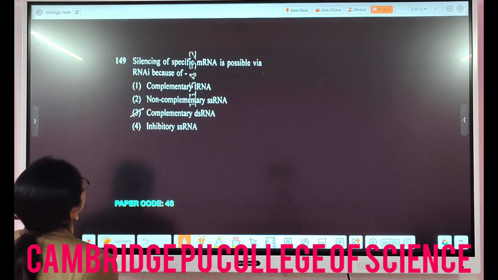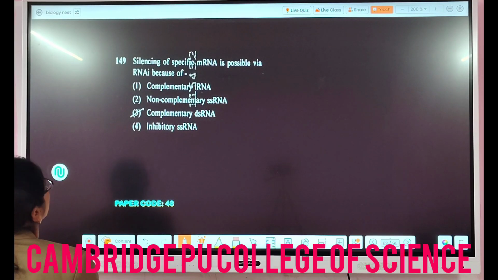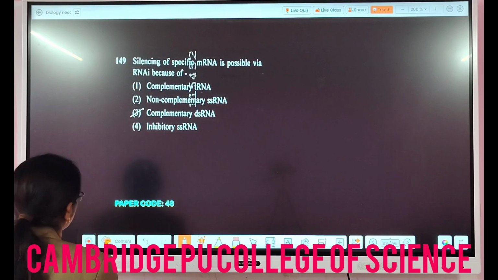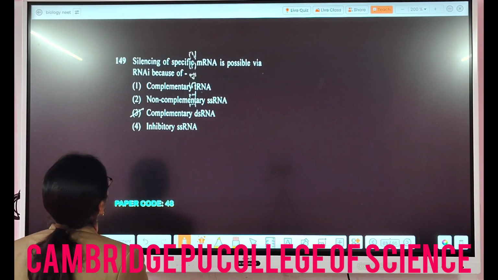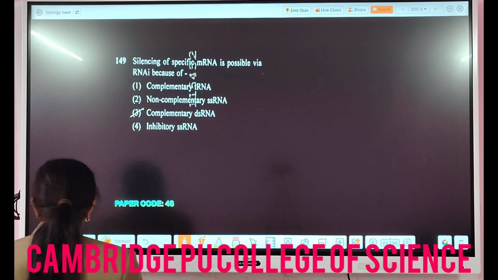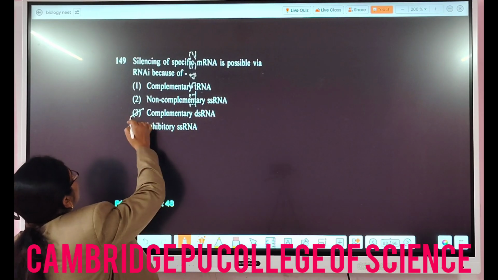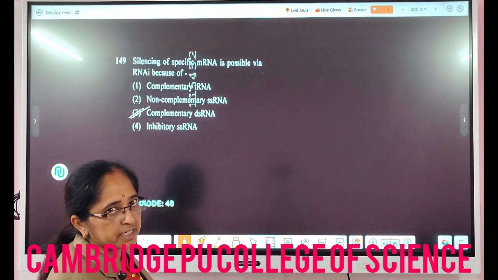Silencing of specific mRNA is possible via RNA interference. So is it complementary tRNA, non-complementary single stranded RNA, complementary double stranded RNA, or inhibitory single stranded RNA? It is a kind of defense mechanism where we are trying to protect a plant from the infective organism.